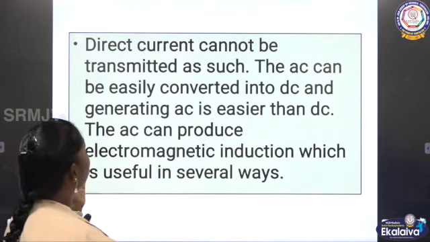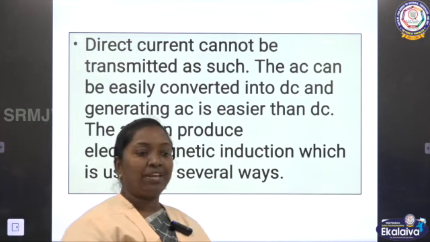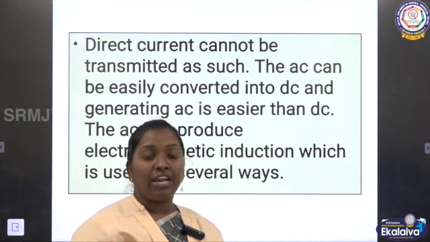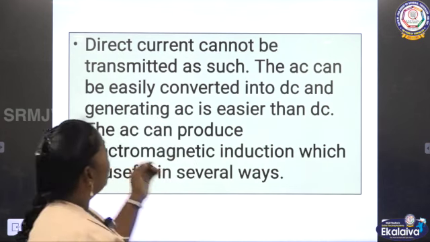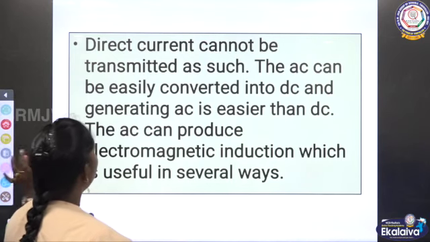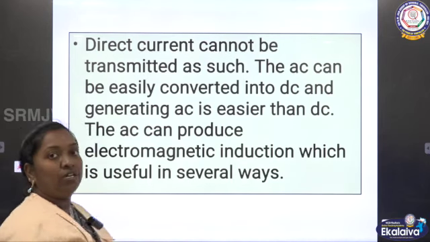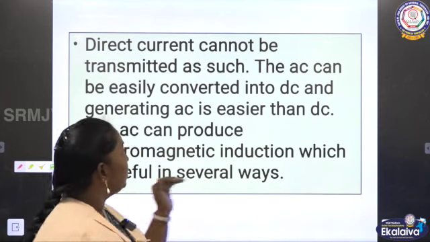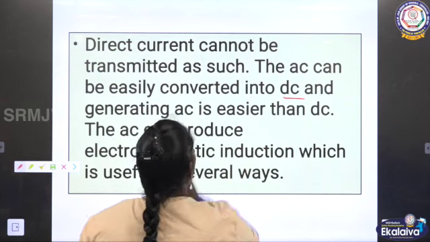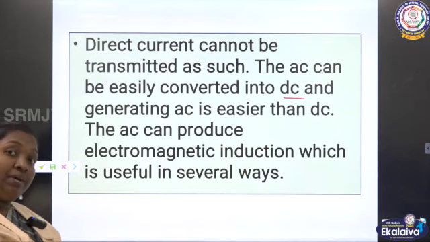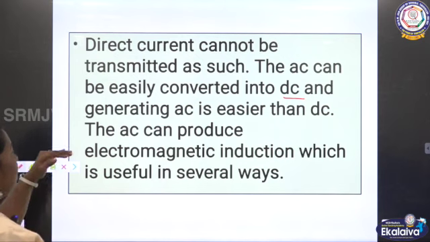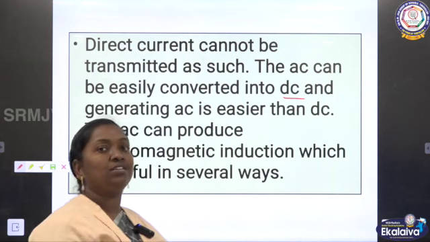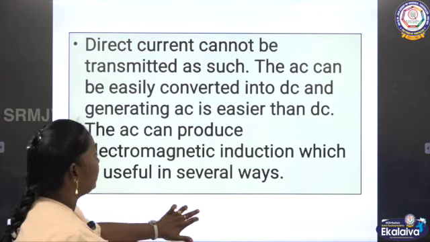Now, direct current cannot be transmitted as such. It can be transmitted only within short places, short circuits, but it is impossible to carry it to a longer distance like AC. The AC can be easily converted into DC by using a device like an inverter or a rectifier. Conversion of AC to DC is easier. The AC can also produce electromagnetic induction. So these are the advantages present in the AC current.